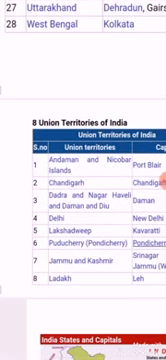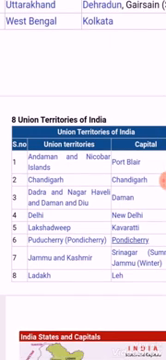So if we talk about union territories, there are 8 union territories of India at present. First one is Andaman and Nicobar Islands. Its capital is Port Blair. Next is Chandigarh. Next is Dadra and Nagar Haveli and Daman and Diu. Most students get confused about these two union territories.